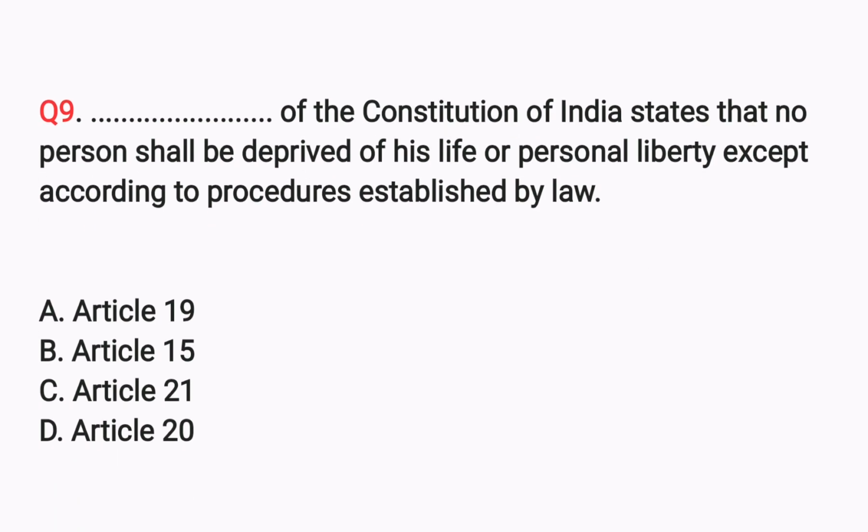Next question. Dash of the Constitution of India states that no person shall be deprived of his life or personal liberty except according to procedures established by law. This is Article 21. Article 21 says that no person shall be deprived of his life or personal liberty.